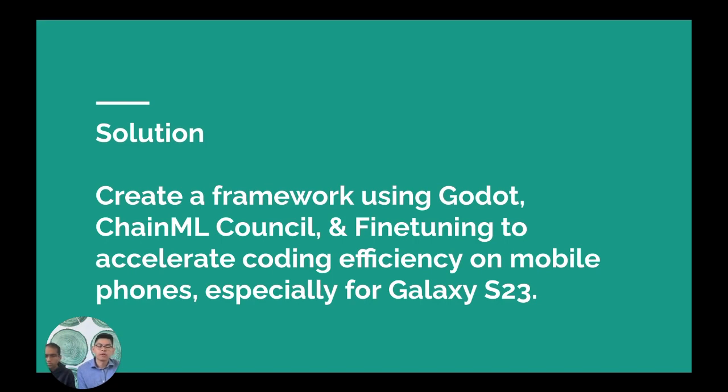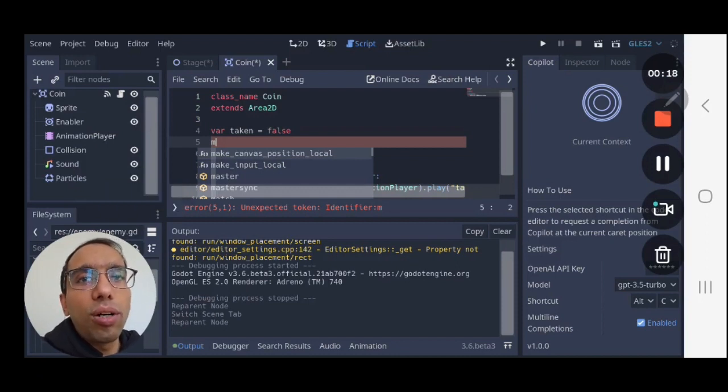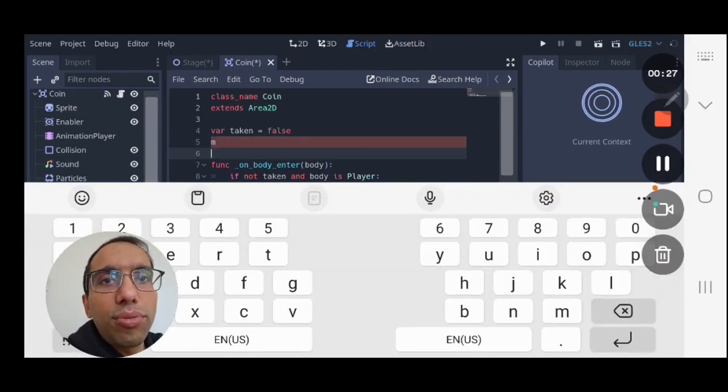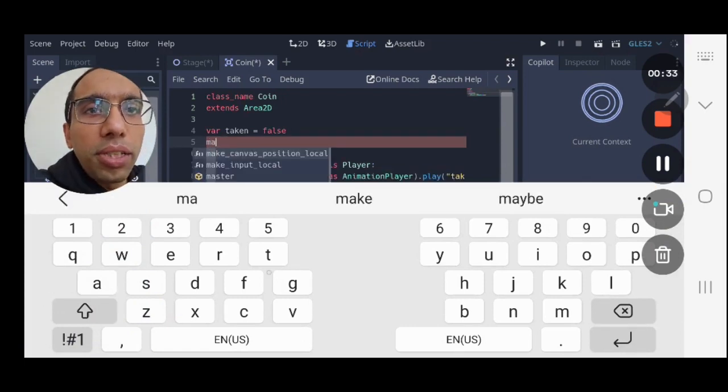And we finally fine-tuned all our models to accelerate the coding efficiency, especially on mobile phones, given the limited hardware architecture. So now we empower game development on mobile using this AI Copilot, and all of this is running on the Galaxy S23 Ultra, wherein now I will go ahead and try to generate some code here. So let's say I am trying to make this enemy bigger.